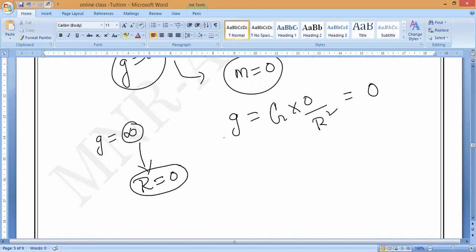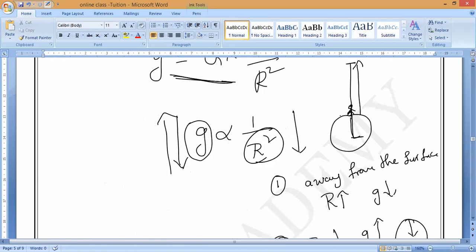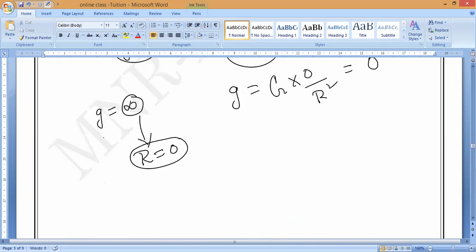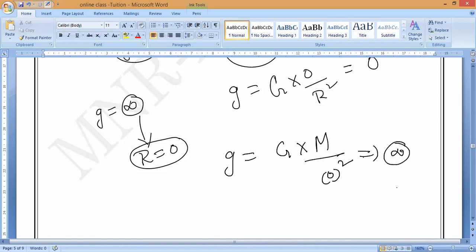Suppose I reach the center of the earth. What is the distance between us? Zero. So small g is equal to capital G into capital M divided by R square, which means 0 square. Anything by 0 is infinity, or undefined. Undefined. Okay, guys, please respond.